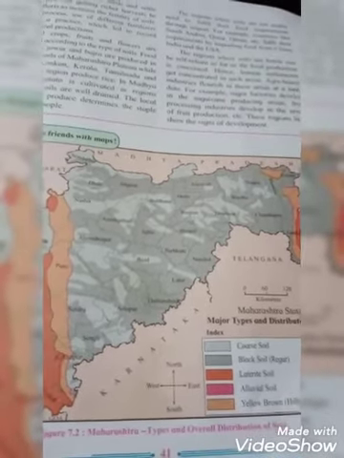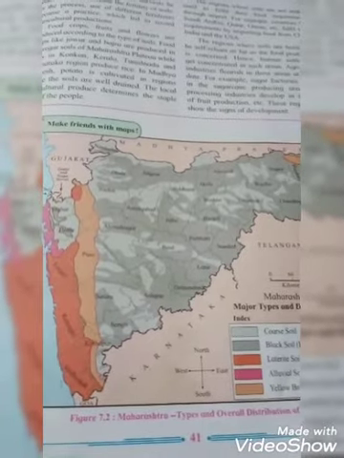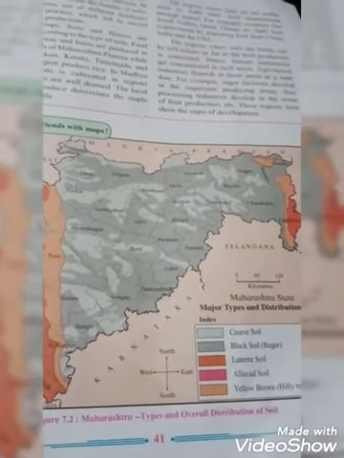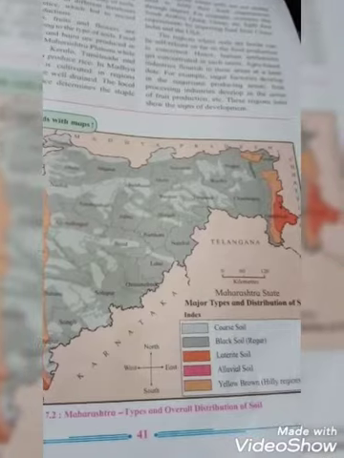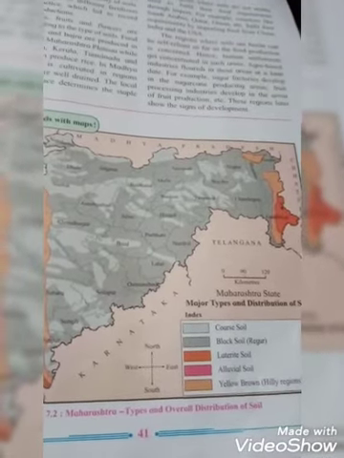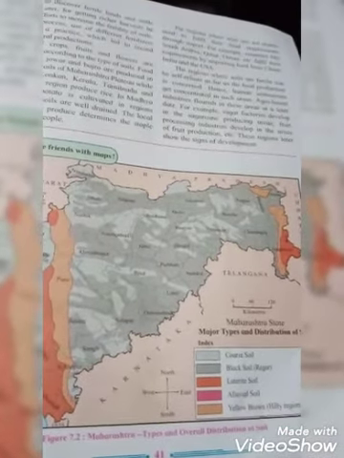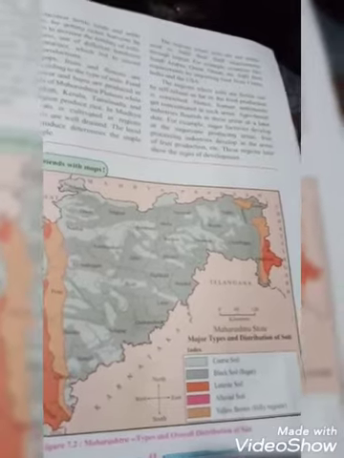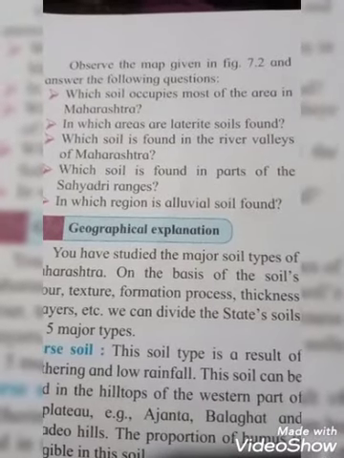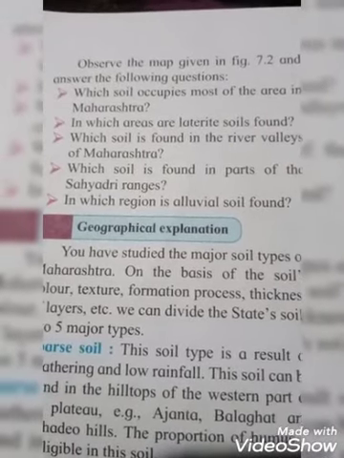Okay students, so this is a map. Make friends with the map, and in this map we are learning how the different types of soil are distributed in Maharashtra state, and there are a total of 5 types of soils. Okay students, which are they? That is coarse soil, black soil, regular soil, laterite soil, alluvial soil, and yellow brown hilly region soil. Okay students, observe the map given in figure 7.2 and answer the following questions.